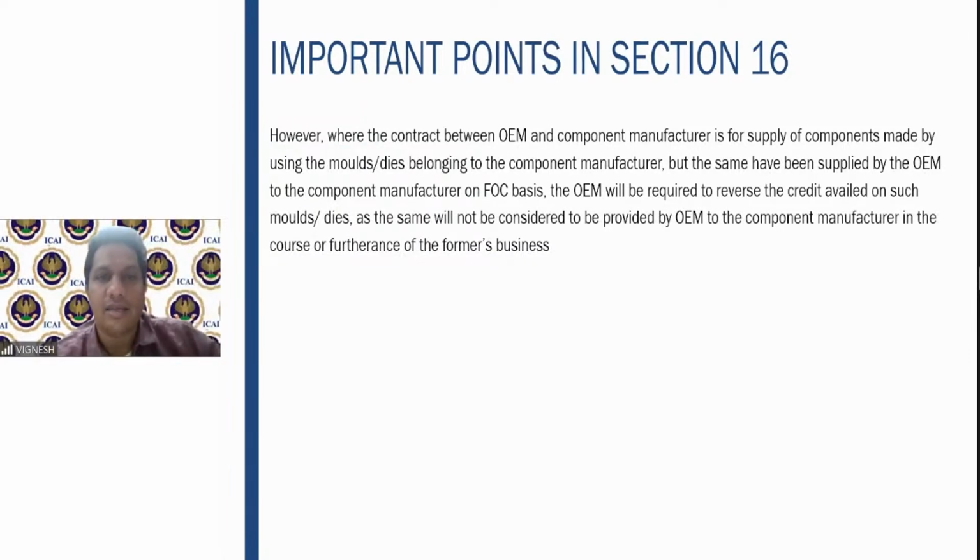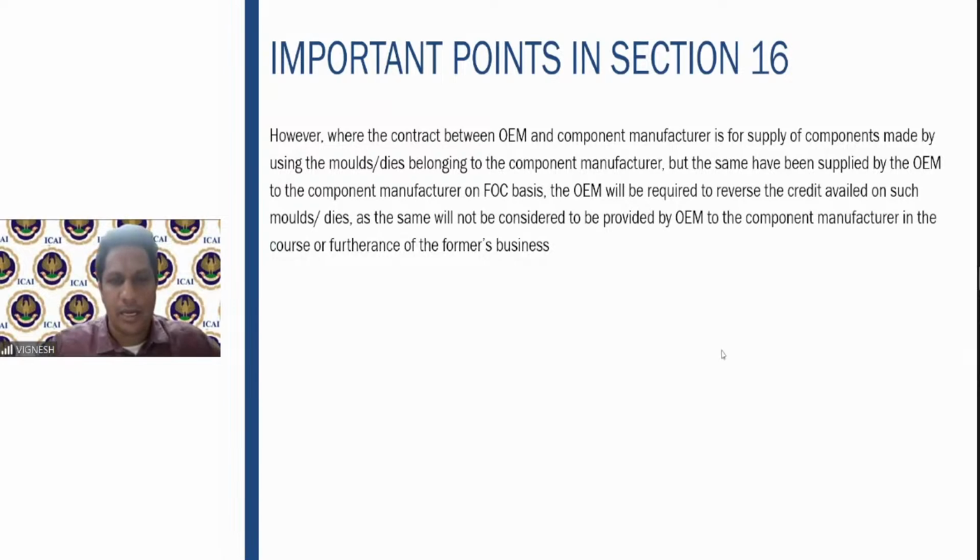It says that in this particular situation, the OEM gives the contract of supplying the components to the component manufacturer. In this particular situation, OEM does not purchase the molds or dies. Molds or dies are belonging to the component manufacturer. It belongs to him. The same molds or dies which are belonging to him are supplied free of cost to the component manufacturer in that particular situation. I hope you got this point.